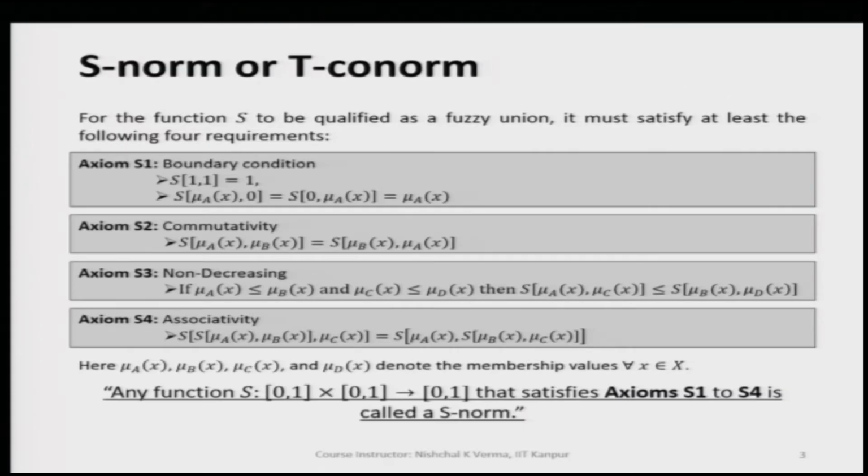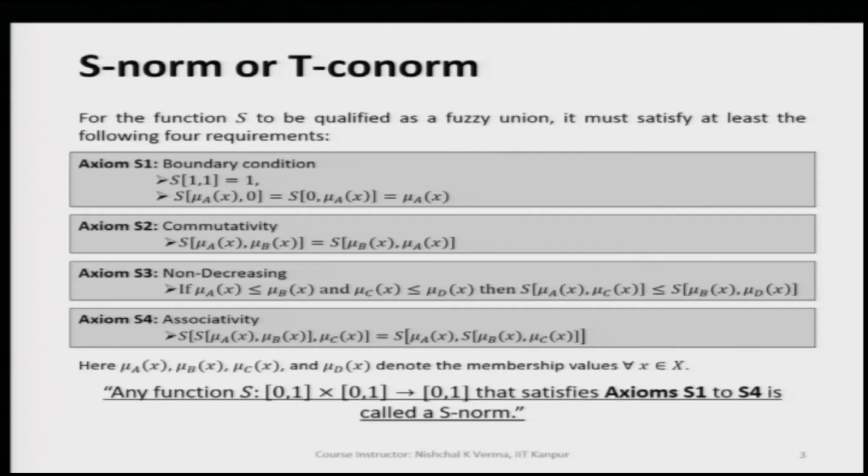I am saying fuzzy union here because the S norm normally gives us the fuzzy union for its basic norms. Like we have seen the basic T norm is the intersection, here the basic S norm is the union.